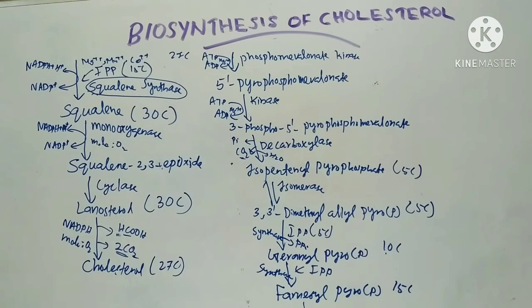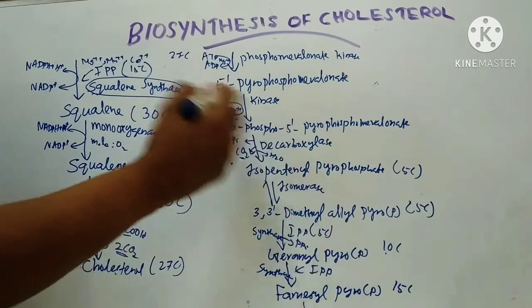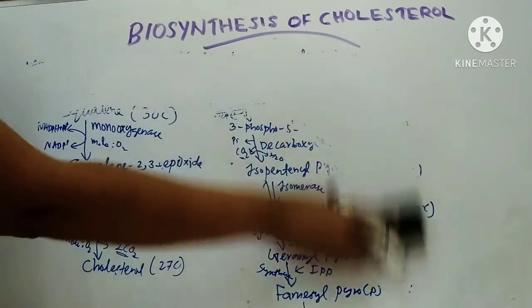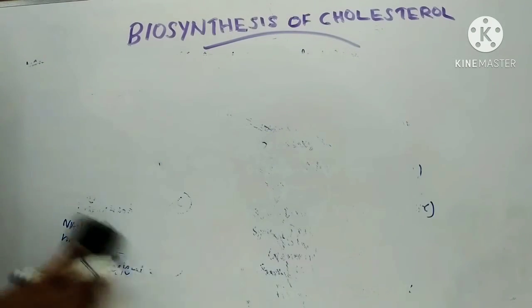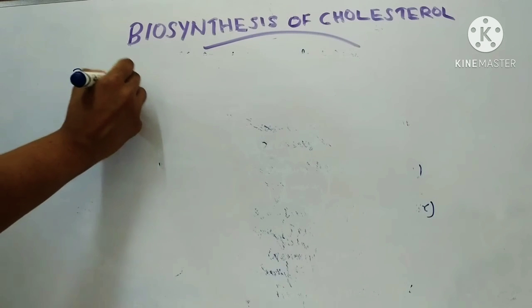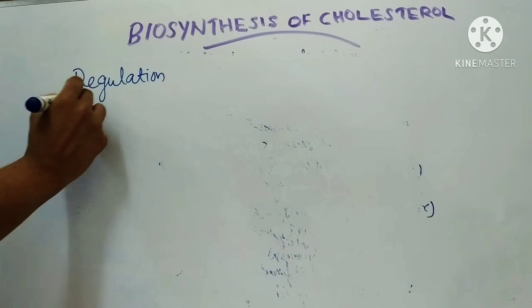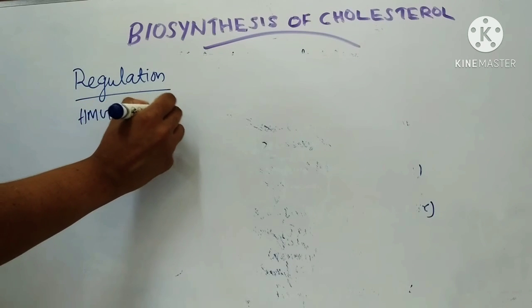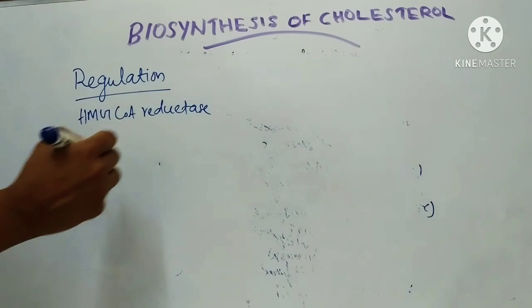Coming to the regulation of the biosynthesis of cholesterol, HMG-CoA reductase is the rate limiting enzyme.